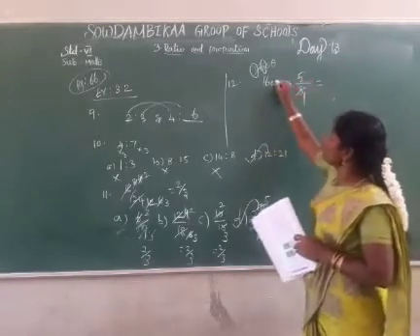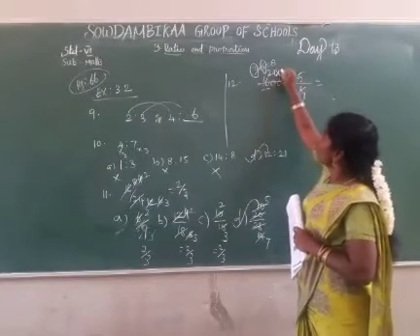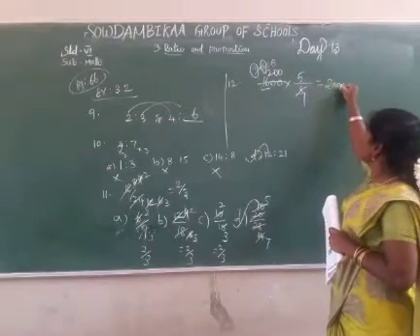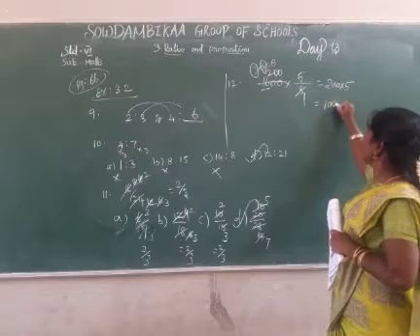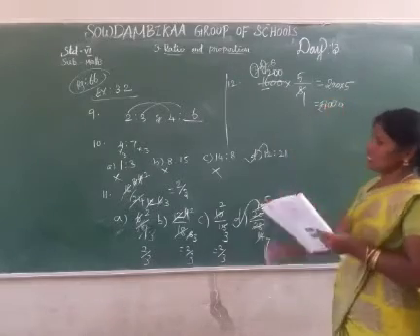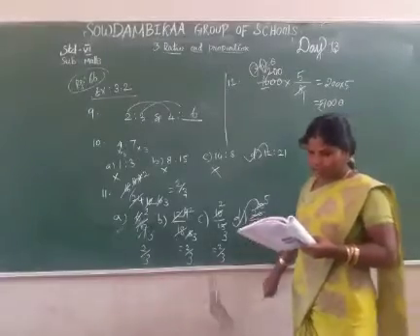1 8 is 8, 2 8s are 16. Then the remaining is 0, 200 into 5. 5 2s are 10. So B's share is 1000. B's share is rupees 1000. Okay.